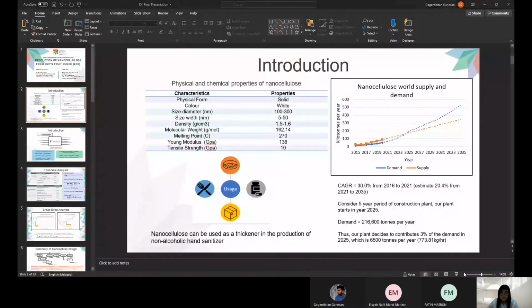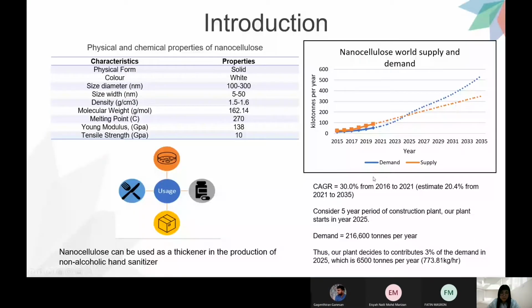First is the introduction of nanocellulose. The physical and chemical properties of nanocellulose are shown in the table. Next are the uses of nanocellulose. We can see that nanocellulose is most commonly used in the food, pharmaceutical, and medical industries. Besides, nanocellulose can be used as a thickener in the production of non-alcoholic hand sanitizer. The next is the world supply and demand of nanocellulose, shown in the graph.